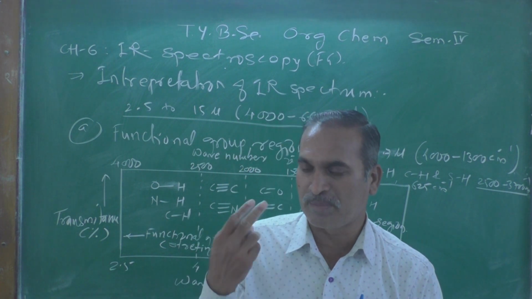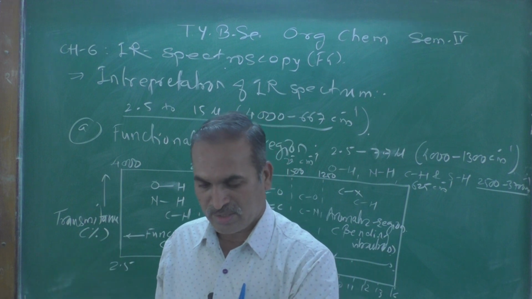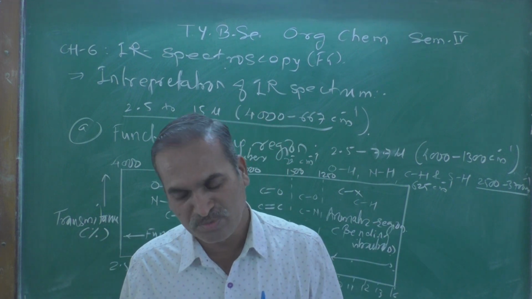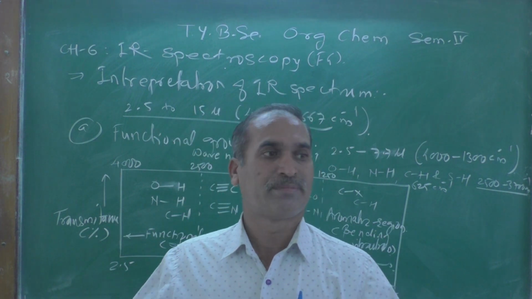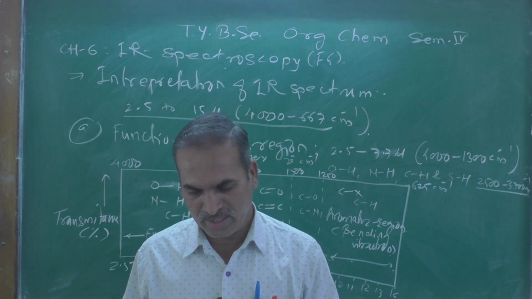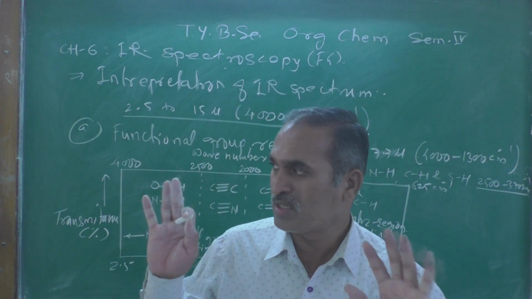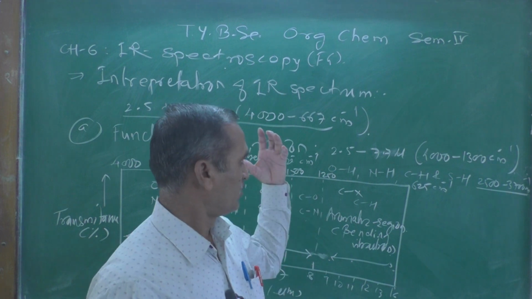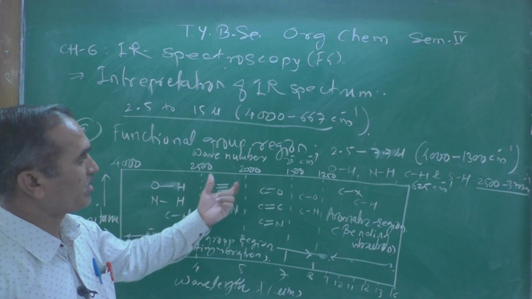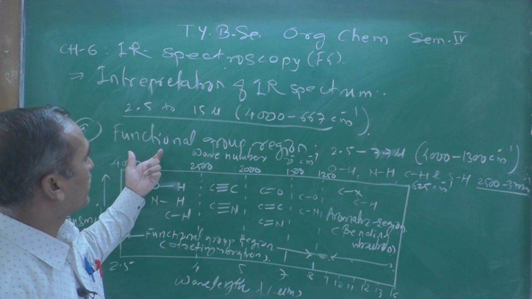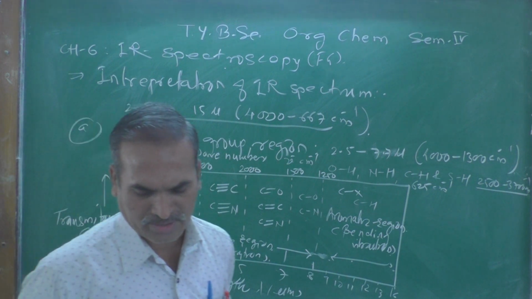So that type of pattern they can understand by observing this, and this is an aromatic region. So this is a general statement we can make by looking at this region.